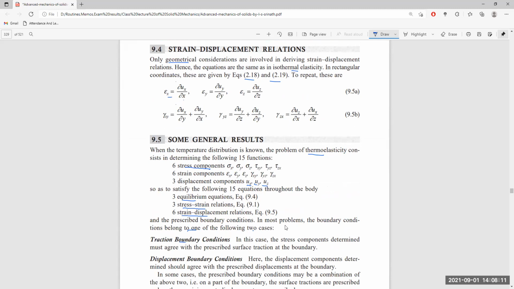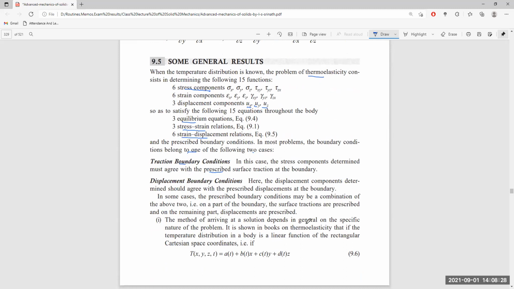If there is a surface pull at the boundary, all these stress components have to agree with the surface traction. Second, the displacement boundary condition: the displacement components determined should agree with the prescribed displacement at the boundary.